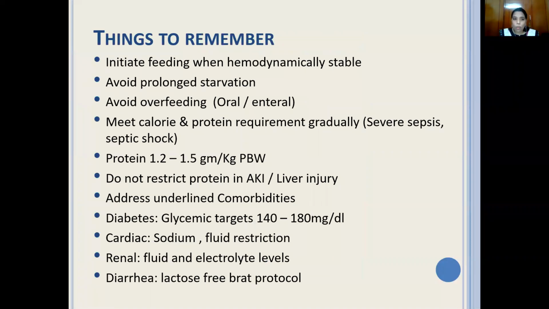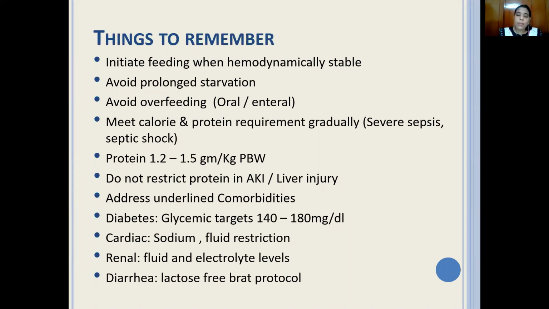Now, what are the key components that we are going to remember when you have to deal with critically ill patients? First, initiate feeding when the patient is hemodynamically stable. As soon as the patient maintains blood pressure, pulse rate is okay, temperature is fine, you can start feeding the patient. Avoid prolonged starvation. Ideally, within 48 hours, the patient's feeding should be initiated. In any case, whether the patient is eating orally or through enteral nutrition, through tube feeding, see to it that we avoid overfeeding here.